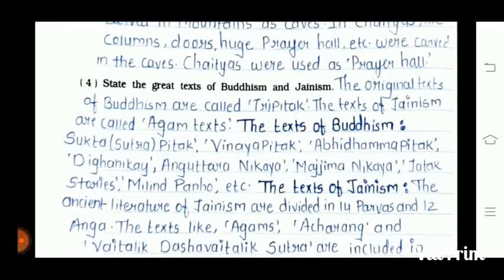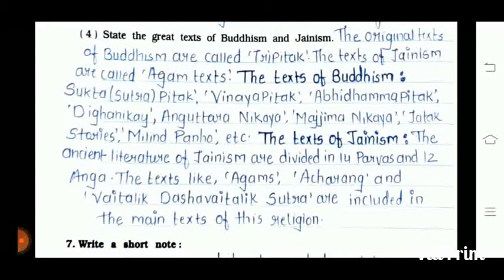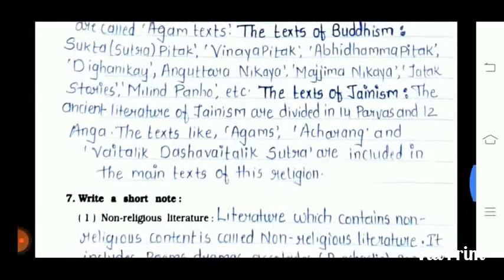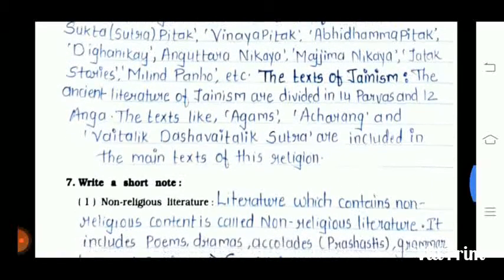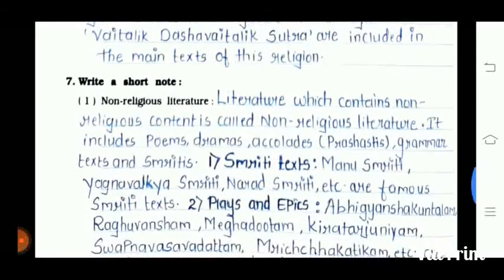Fourth one is state the great texts of Buddhism and Jainism. The original texts of Buddhism are called Tripitaka. The texts of Jainism are called Agam texts. The texts of Buddhism: the Sutta Pitaka, Vinaya Pitaka, Abhidhamma Pitaka, Digha Nikaya, Anguttara Nikaya, Majjhima Nikaya, Jataka stories, Milindapanha, etc. The ancient literature of Jainism is divided into 14 Purvas and 12 Angas. Texts like Acharanga and the Dashavaikalika Sutra are included in the main text of this religion.